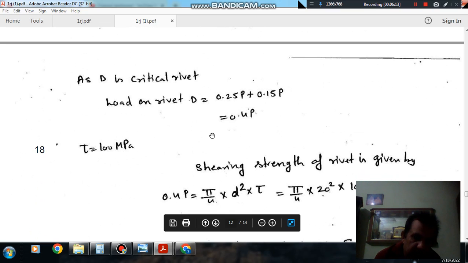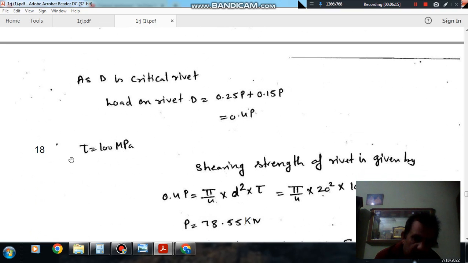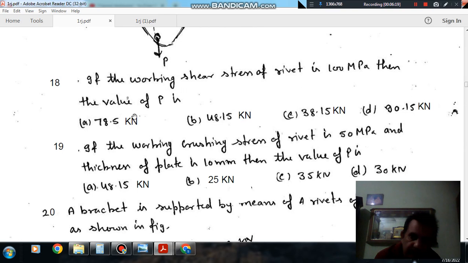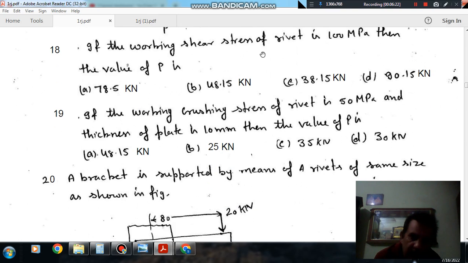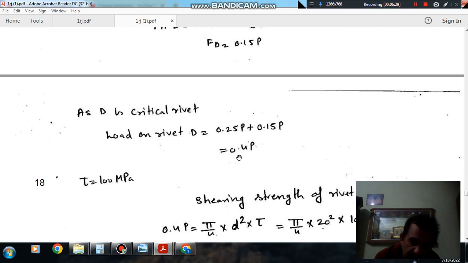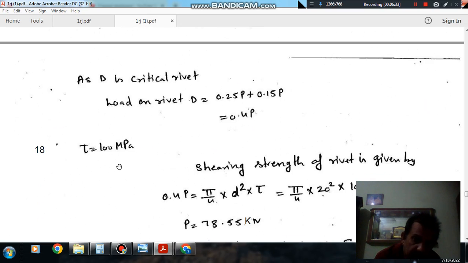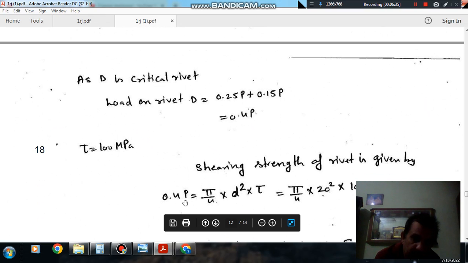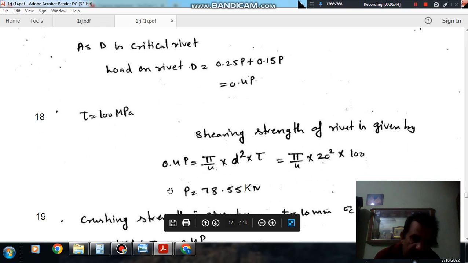So this is your 0.4 P. And now question number 18: the working shear stress is 100 MPa, then the value of P is. So now the critical rivet is D, and the load on the critical rivet is 0.4 P. So 0.4 P should be equal to pi by 4 D square into tau, and diameter is 20, and tau is 100.